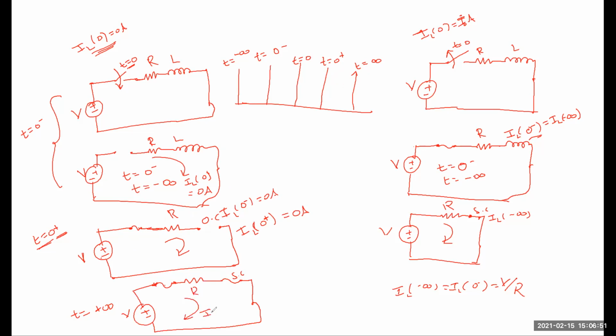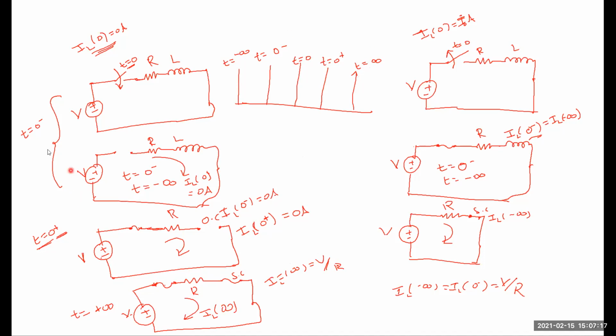IL of infinity. Then IL of infinity is V by R. Voltage divided by resistance is current. So this is the circuit position under t equal to infinity condition.